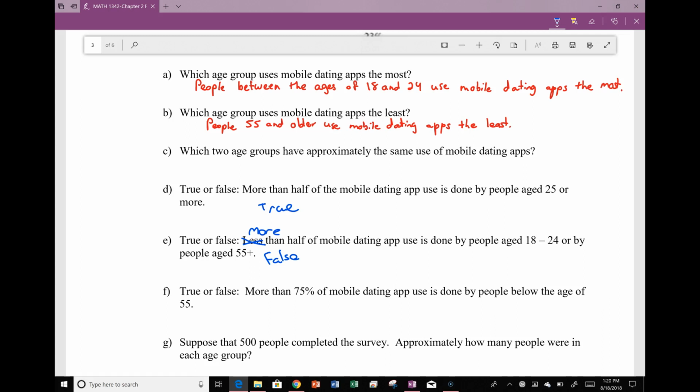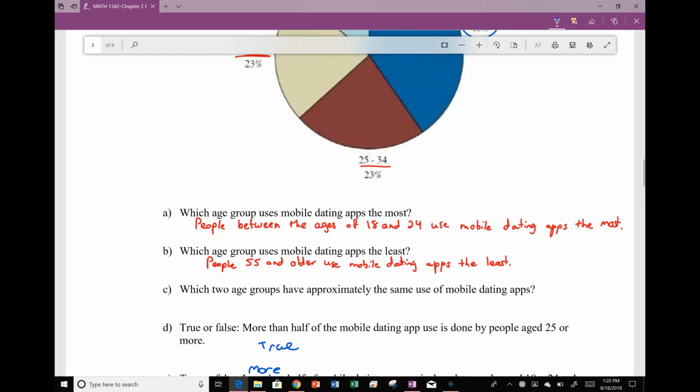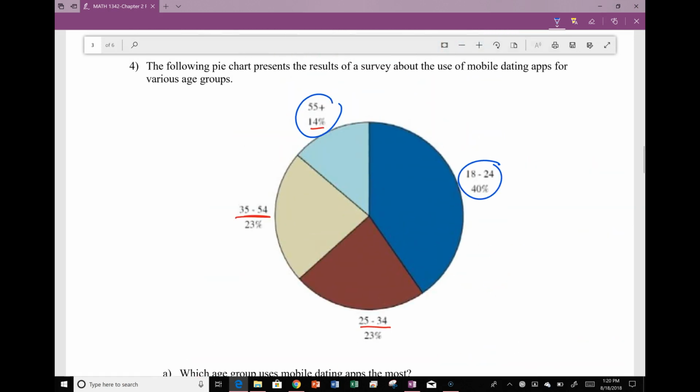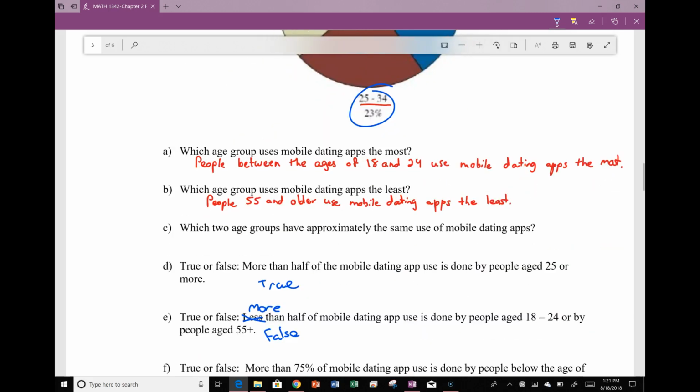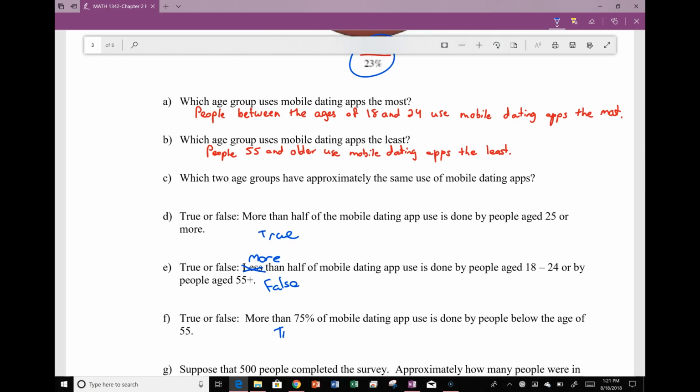And I'm going to trust that you write out your sentences here. So true or false, more than 75% of mobile dating app use is done by people below the age of 55. We're looking at 75%. So it would include these three age categories. We add this up, and that's actually 86%, which is more than the 75%. So this is true.